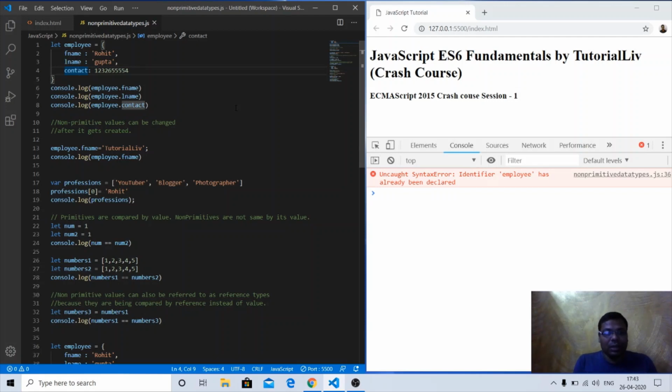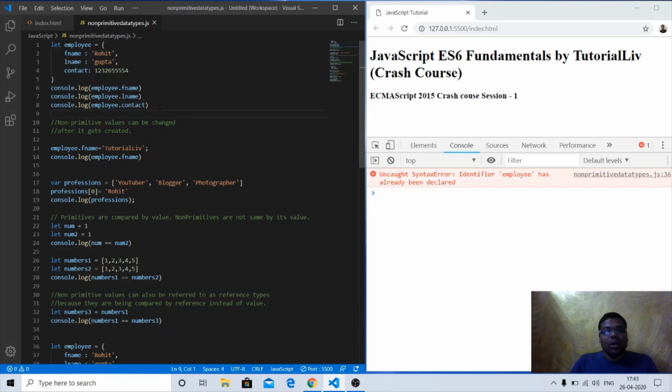So if there is a thing that has multiple properties, we can declare it as an object. Similarly, if a person is working in a company, that person is an employee of that company, and the company holds multiple records for that employee. They hold their name, their contact number, their employee ID, their salary, their family details and all those things. So similarly we have an employee object here, and the properties are fName, lName, and contact.